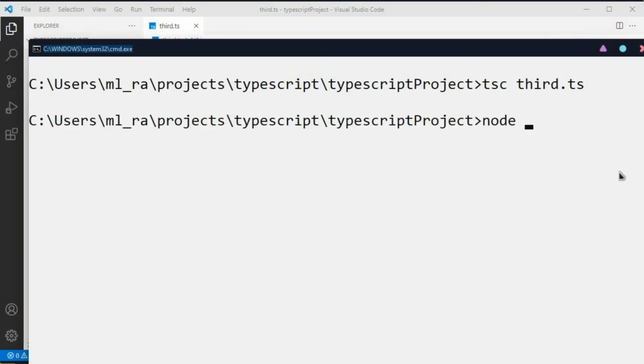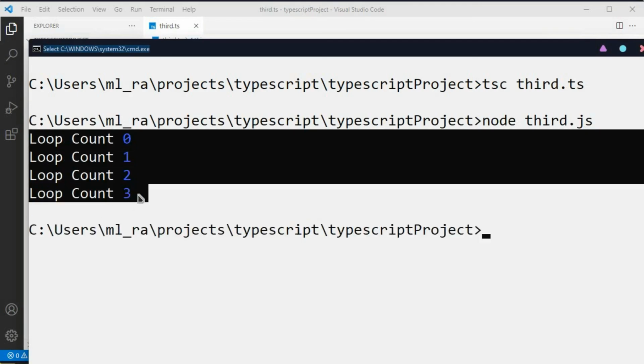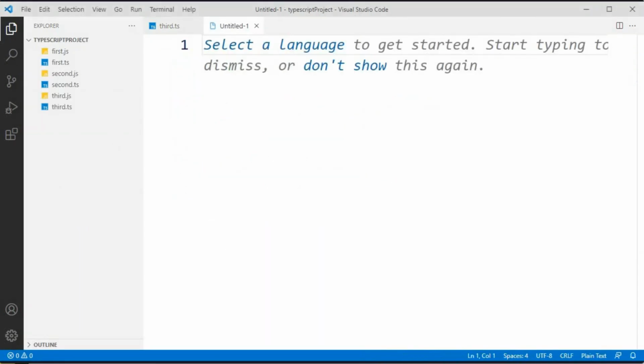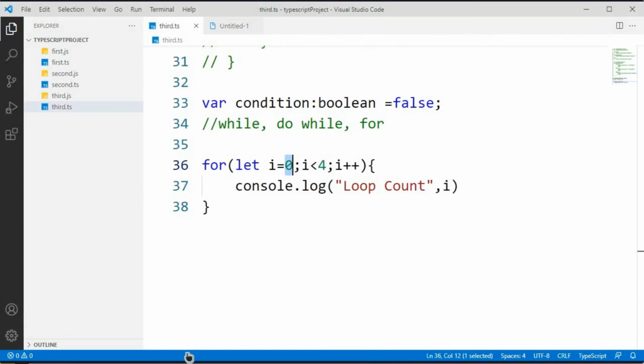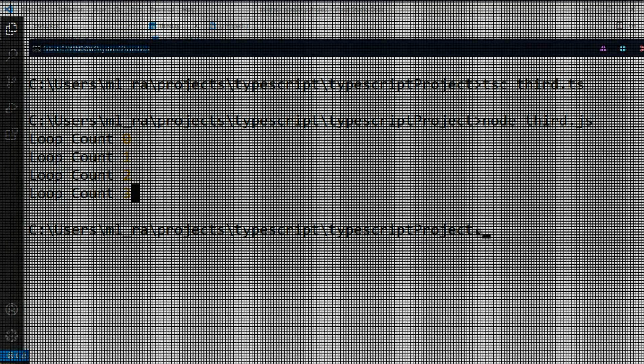So now let's check this JS file. Now you can see that it is printing 4 times because we added i less than 4. You can see loop count 0, loop count 1, loop count 2, loop count 3. So this is how we use loops in TypeScript.